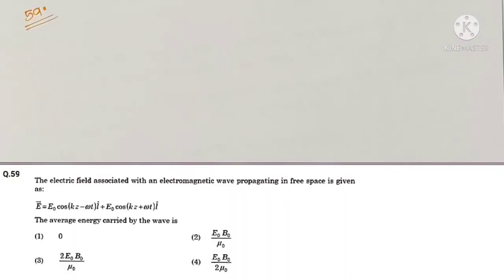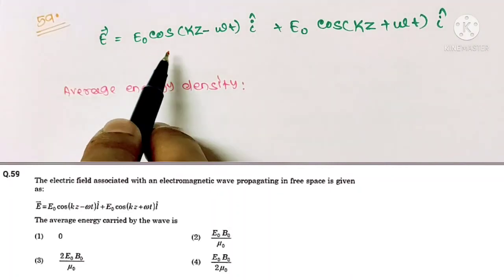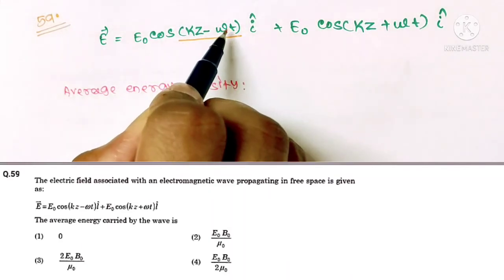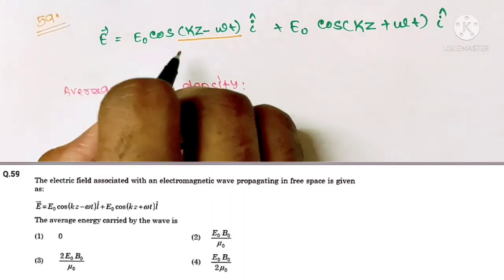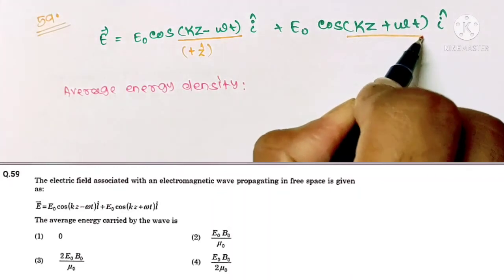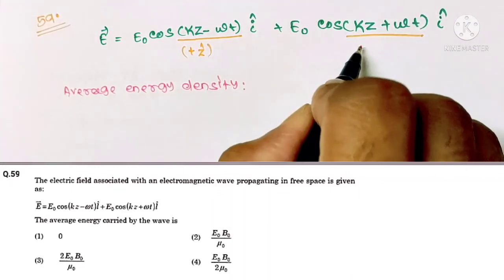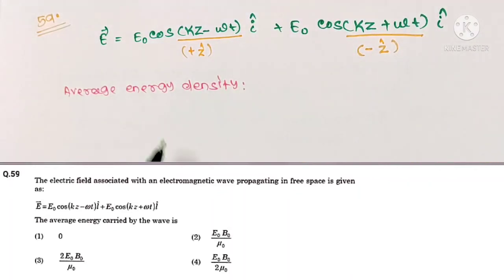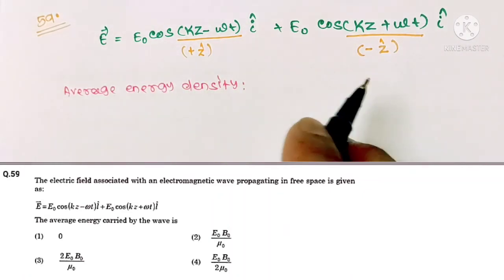Question number 59. The electric field associated with an electromagnetic wave propagating in free space is given as this. The average energy carried by the wave is. Look here, maybe some printing mistake. Like in the first part, it is kz minus omega t, so we can say that the electromagnetic wave is propagating in plus z direction, and in the second part you can see it is kz plus omega t, so we can say the wave is propagating in minus z direction. But a single wave cannot propagate in two directions. Okay, so maybe some printing mistake.